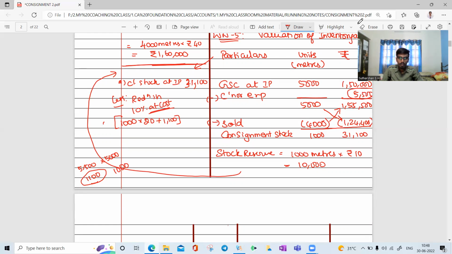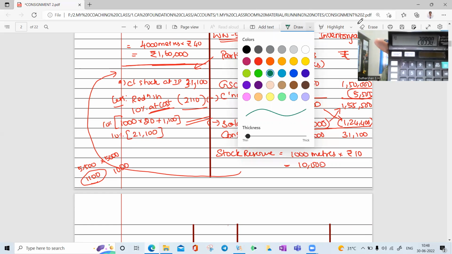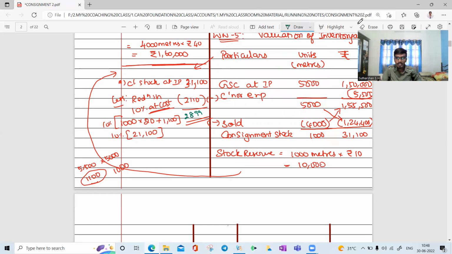10% of 21,100. I'm right? 21,100 is right. So we need to deduct 2,110. Your final answer will be 31,100 minus 2,110. You will get 28,990. 28,990 is your actual consignment stock after reduction in the market price.